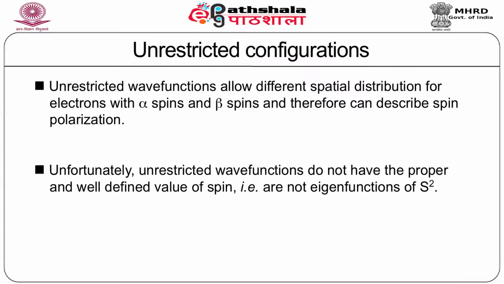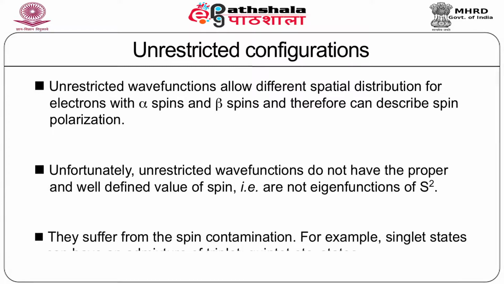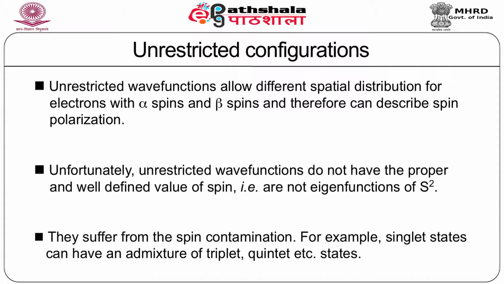That is, they are not eigenfunctions of S squared. They suffer from what goes by the name of spin contamination. What it means is that the singlet state can have an admixture of a triplet or quintet state, for example.